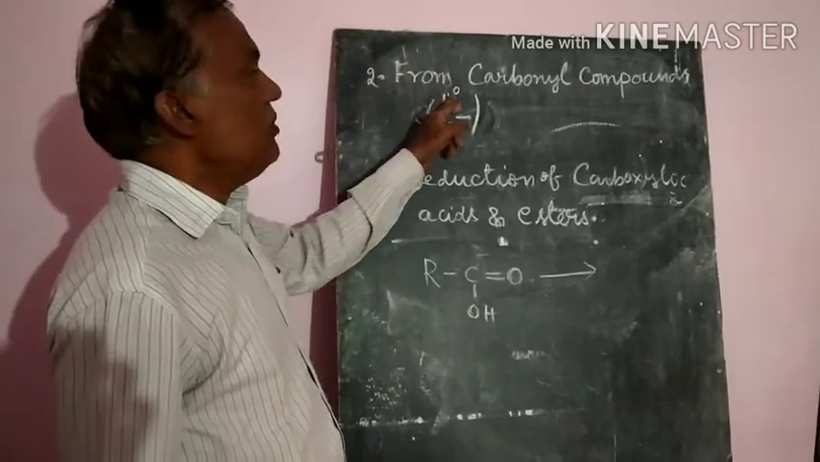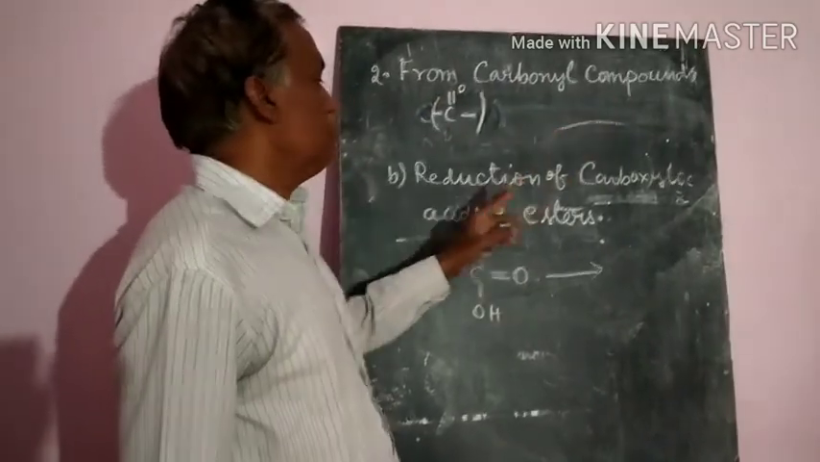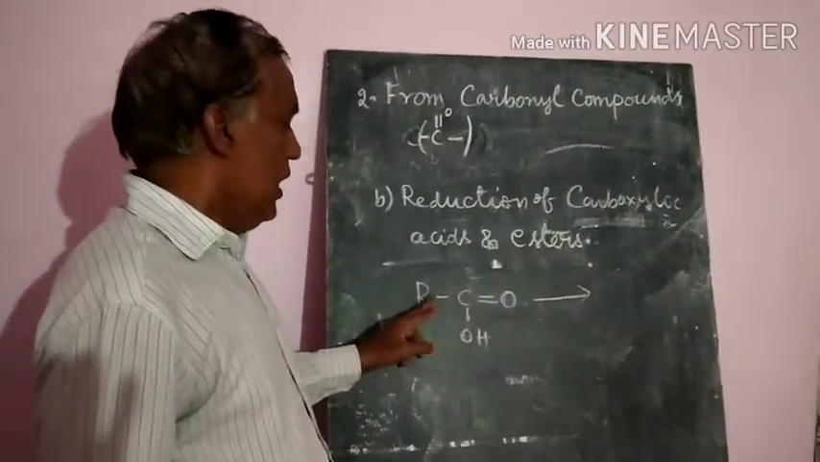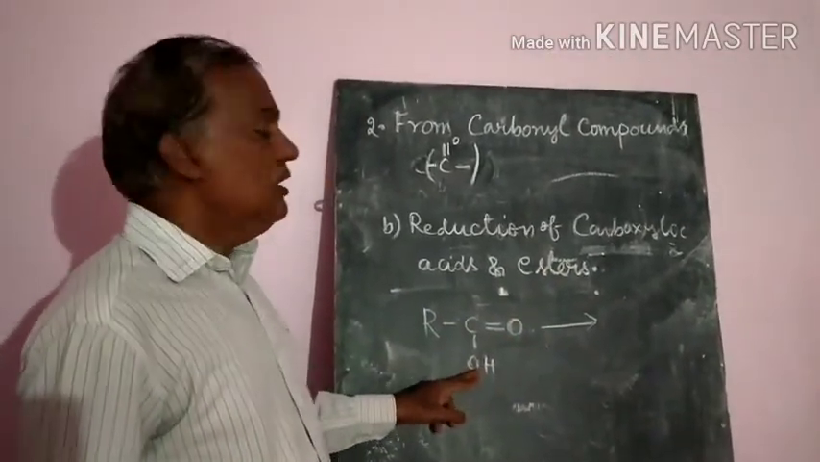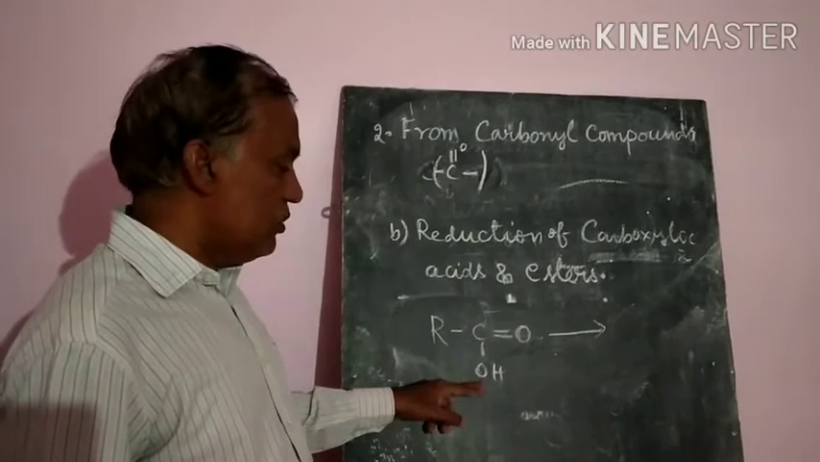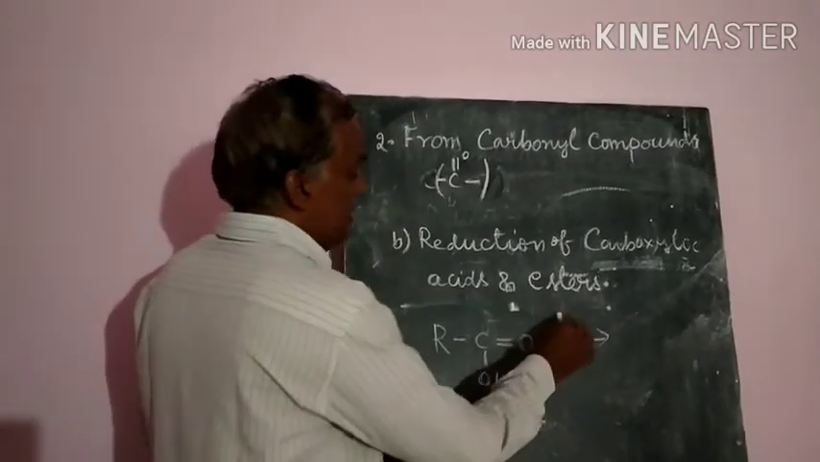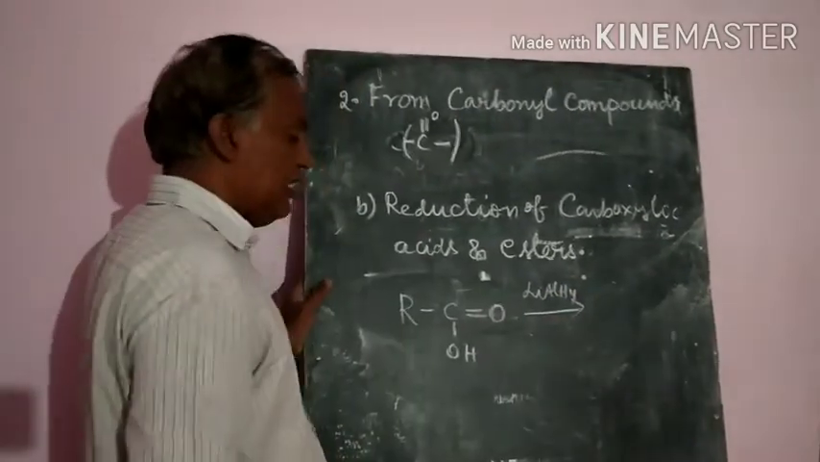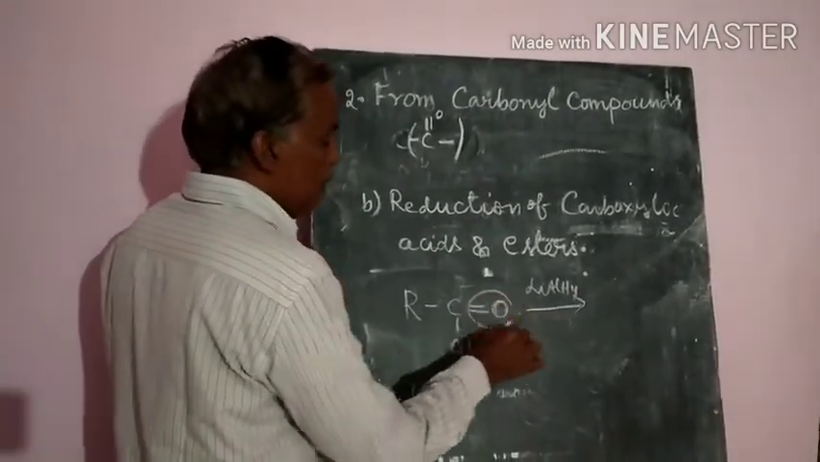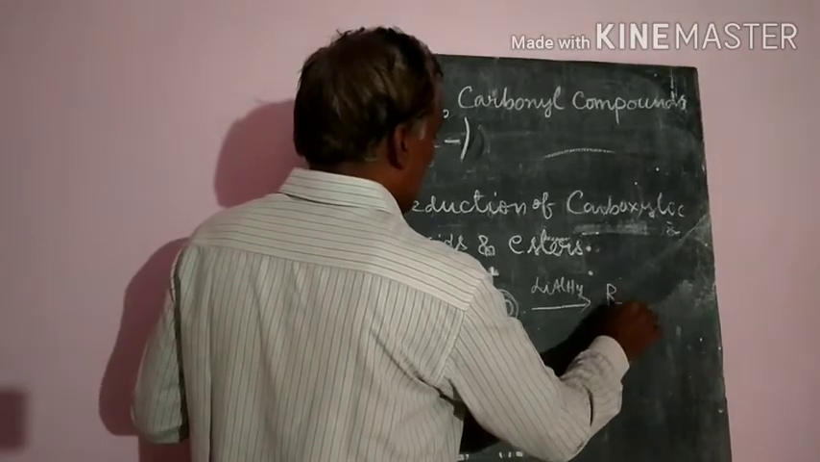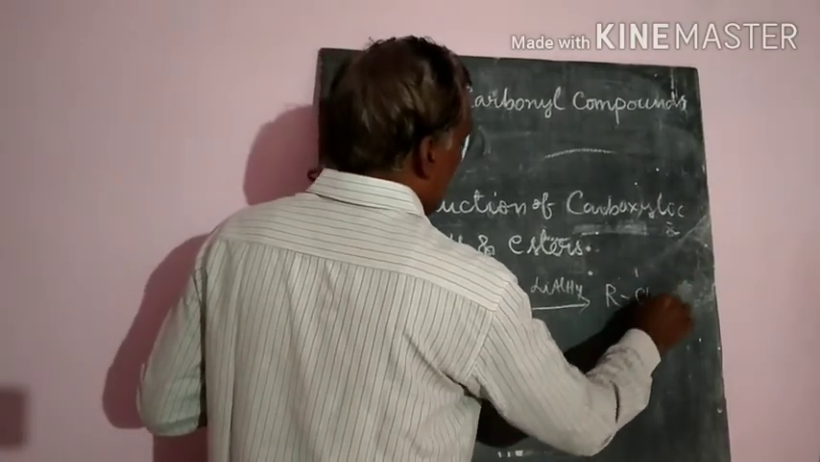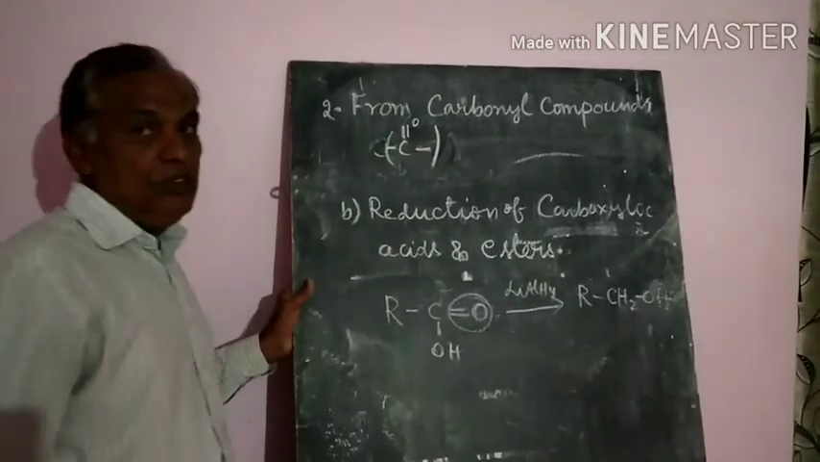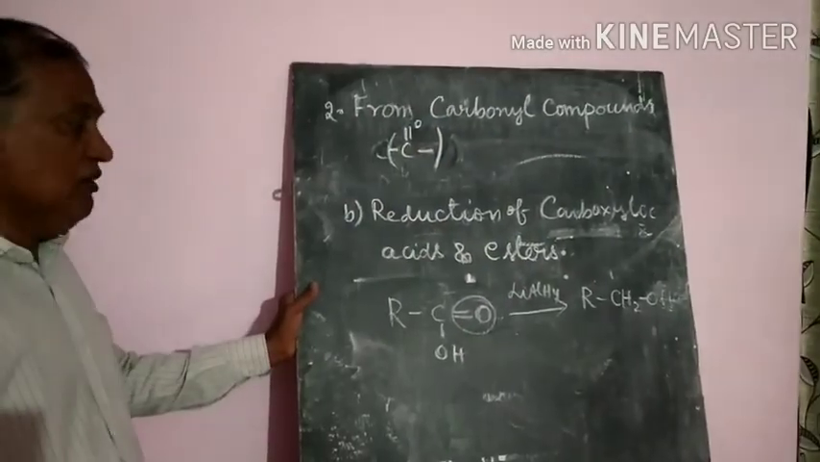Second method, from carbonyl compounds containing the carboxyl group: the reduction of carboxylic acids and esters. RCOOH is the acid group. If it is reduced in the presence of lithium aluminum hydride or any other reagent, it will be reduced and you will get RCH2OH, the corresponding alcohol.